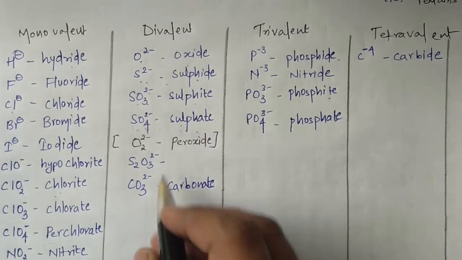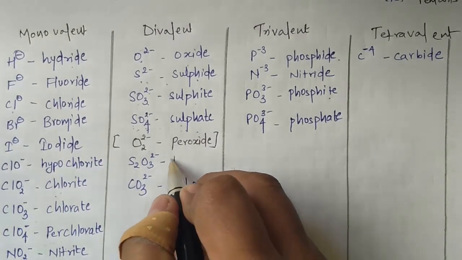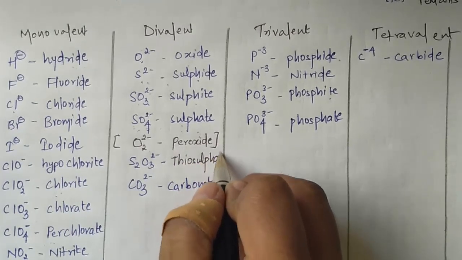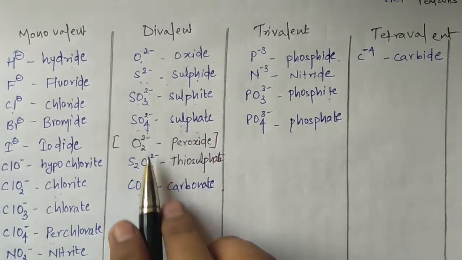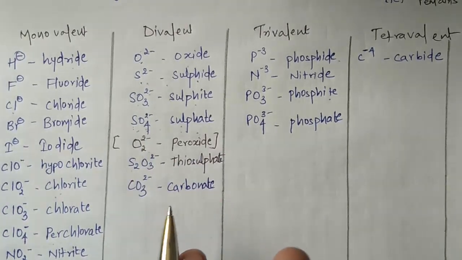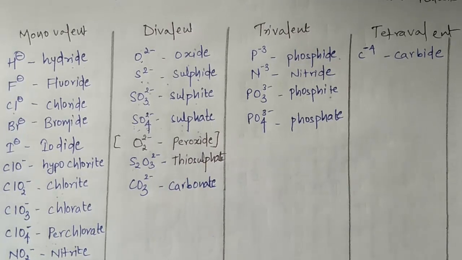So this is called thiosulfate. It is sulfate only; the only change is that I have one more sulfur and one less oxygen. So it is called thiosulfate.